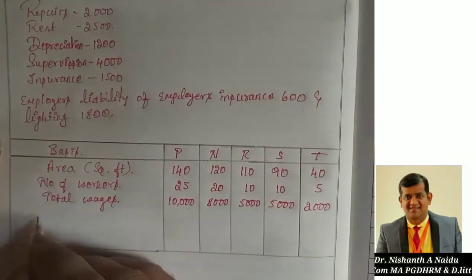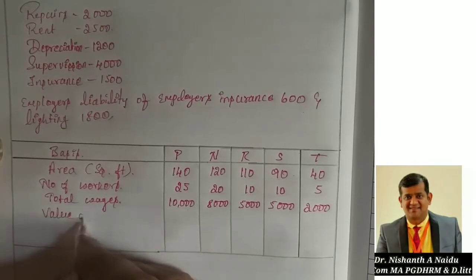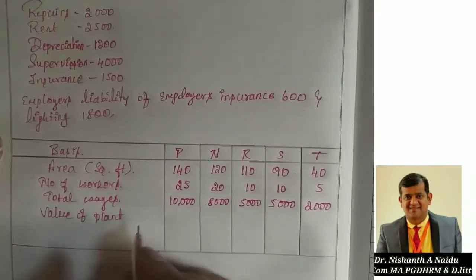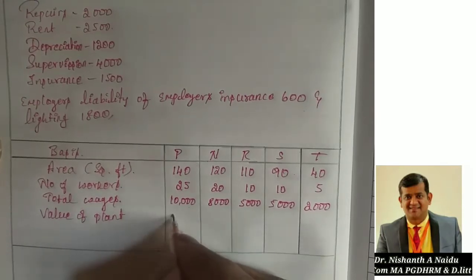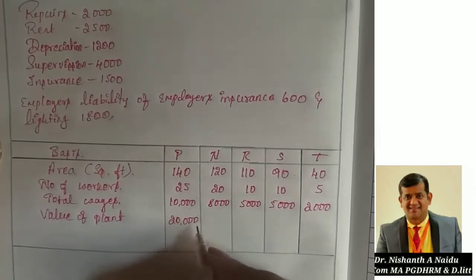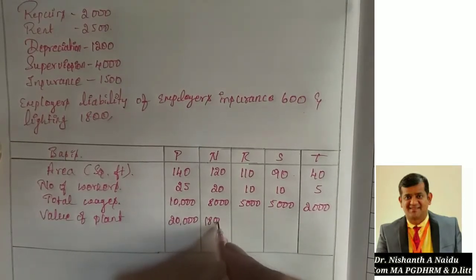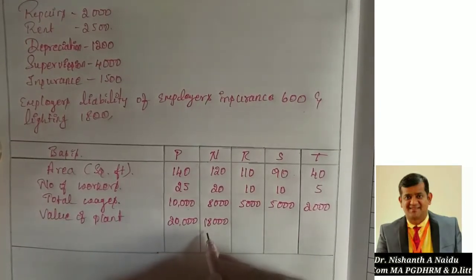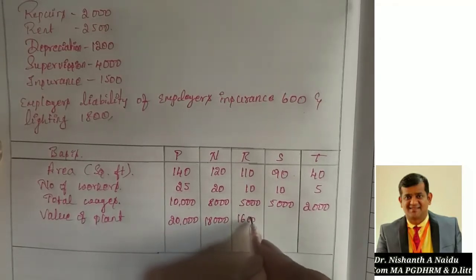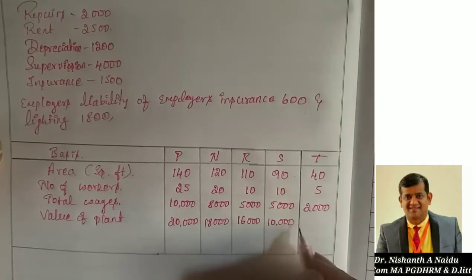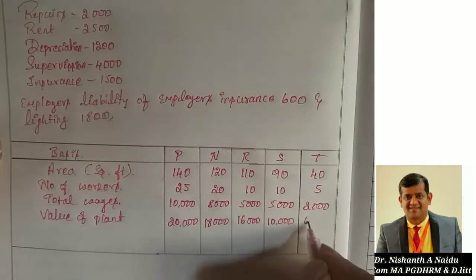Then value of plant he has given. Value of plant, that is nothing but machinery. That is 20,000 in the P department, 18,000 in N department, 16,000 in R department, 10,000 in S department, 6,000 in T department.